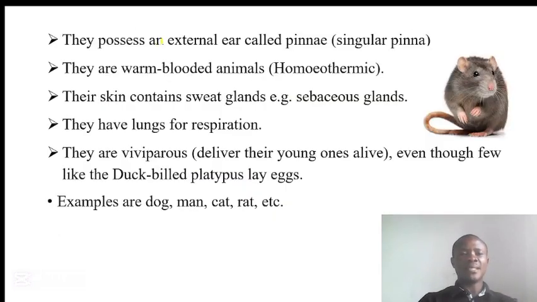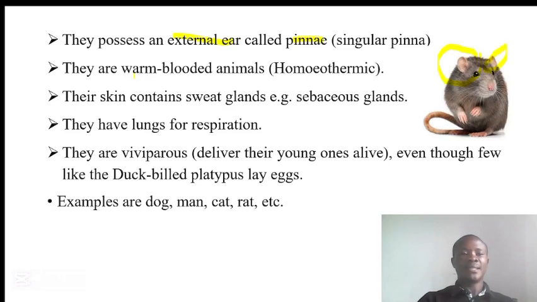Next on our slide is that they possess an external ear which we call the pinna. This external ear is found only in mammals, as well as the diaphragm that we have just talked about. As you can observe here in this rat, this is the pinna here, this is the pinna here.